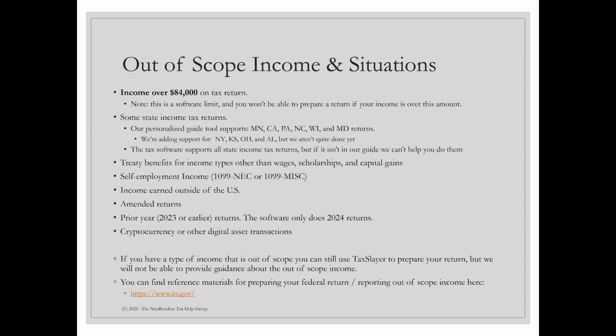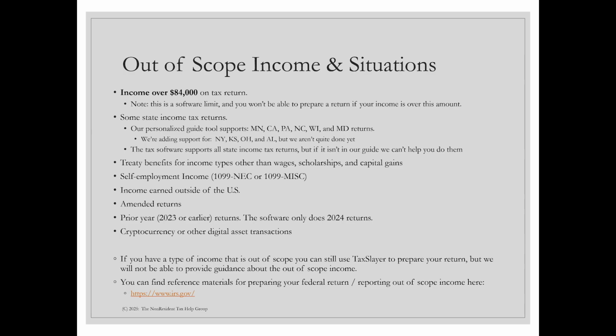But we may or may not have all of the guides to give you very detailed information. So use the personalized guide if it's there. Otherwise, the software will support you, and you can go to that state's Department of Revenue to look up some additional information if you need it. We also support a lot of treaty benefits, but we don't do anything for income other than wages, scholarships, and capital gains. So treaty benefits for those we do, anything else we don't.